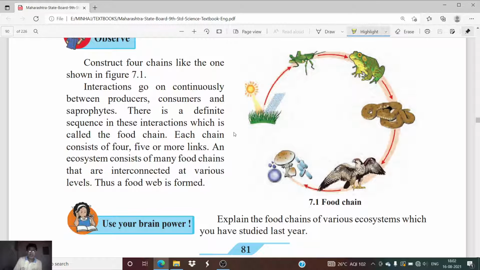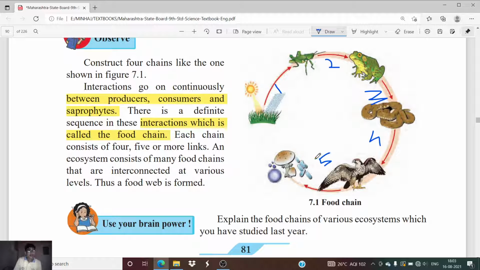So what is a food chain? Food chain is nothing but the interactions between the living organisms: consumers, producers, and saprophytes. That represents the food chain. Each chain consists of 4, 5, or more links. As you can see, link 1, 2, 3, 4, and here you can see there are 5 links.